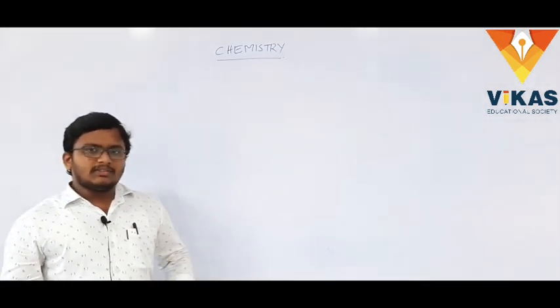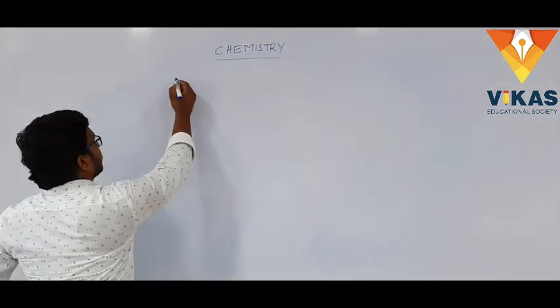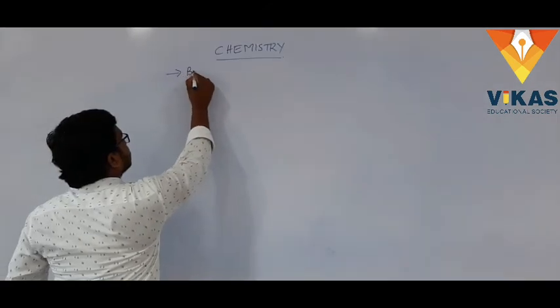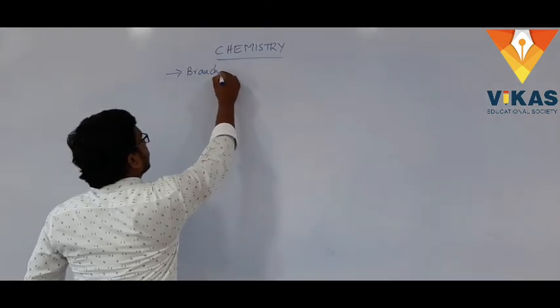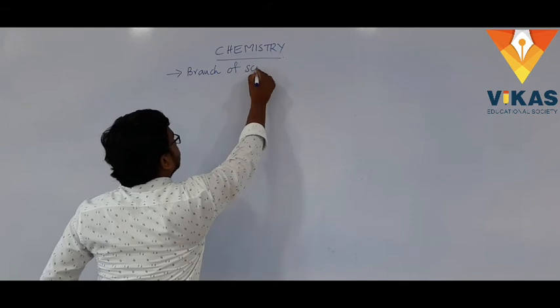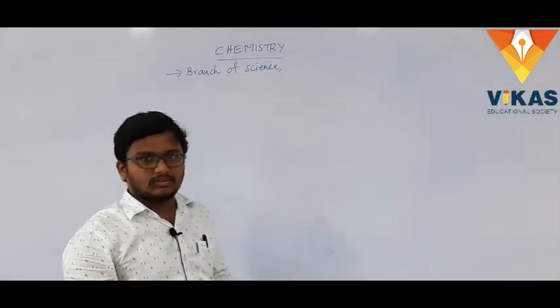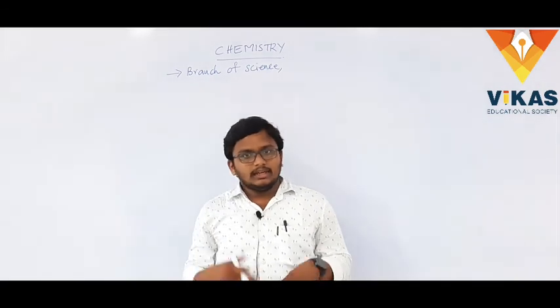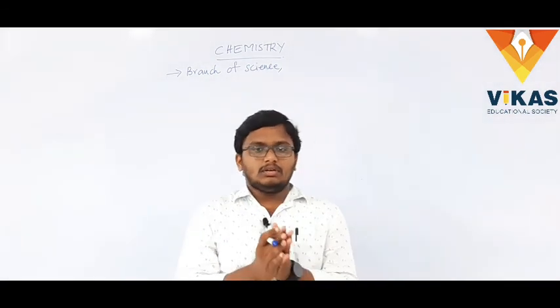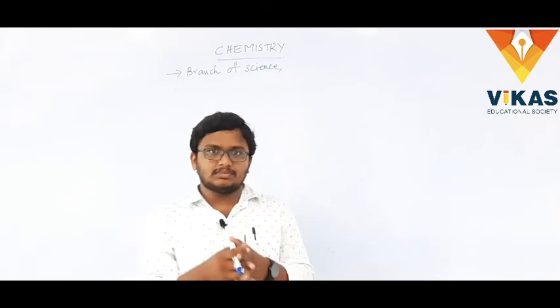What is chemistry? First of all, it is a branch of science. In earlier classes we had only a science subject.